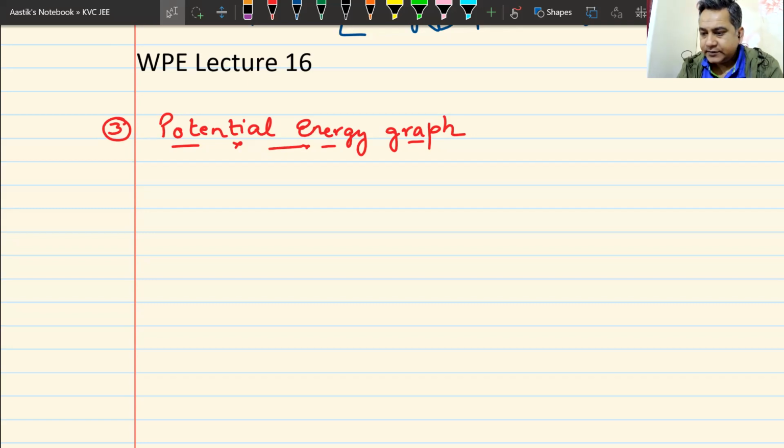I think in last class we were discussing the potential energy graph. We were discussing the various types of equilibrium. We had discussed three types of equilibrium: stable, unstable, and neutral. Now we'll go ahead and discuss more and finish this topic.